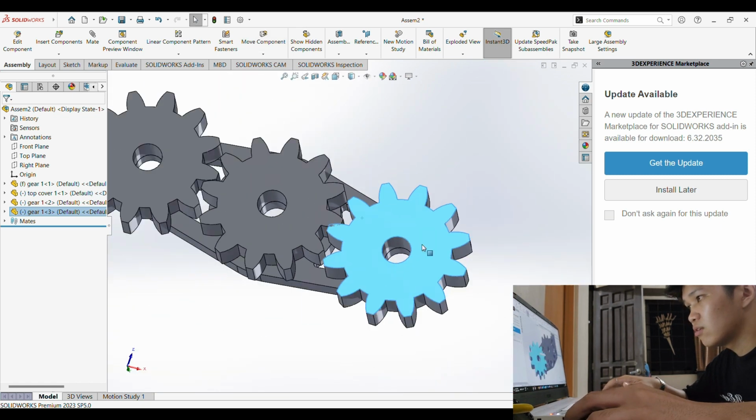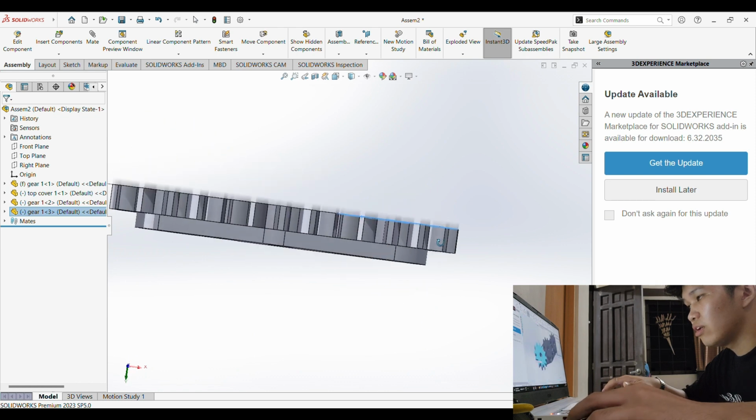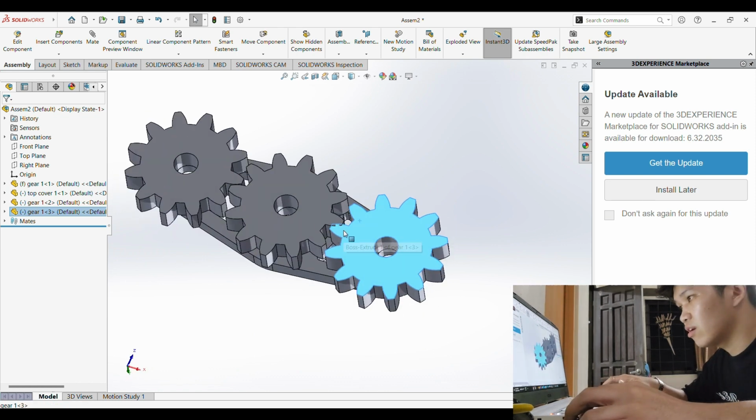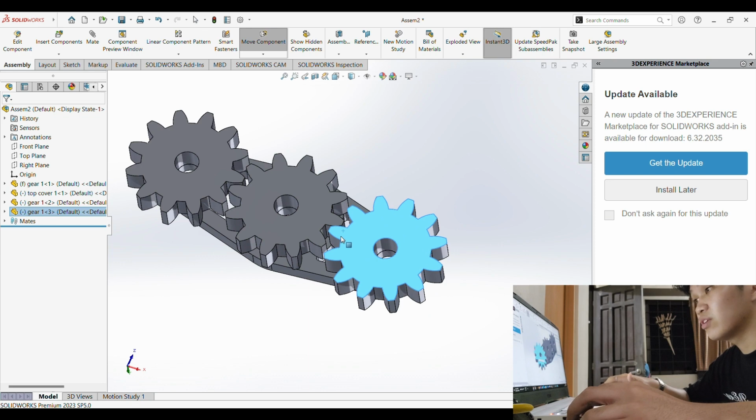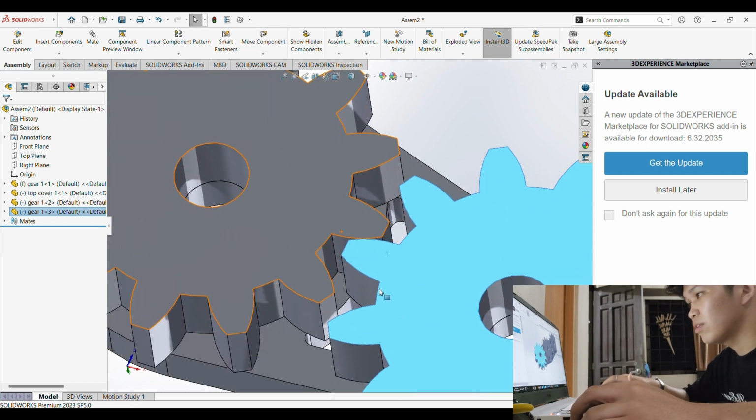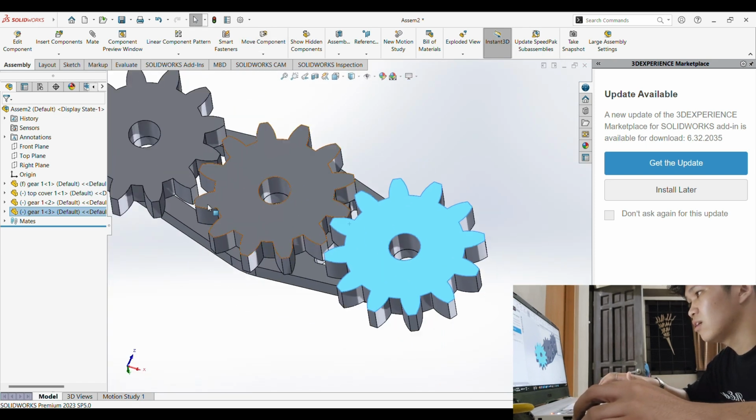There. So this right gear would be going counter. I don't know. It should be going clockwise. Then the middle one should be counterclockwise, and the left gear should also be on clockwise. So we need the temporary axis to show, so we could make it move together. So as you can see, this is the broken lines.